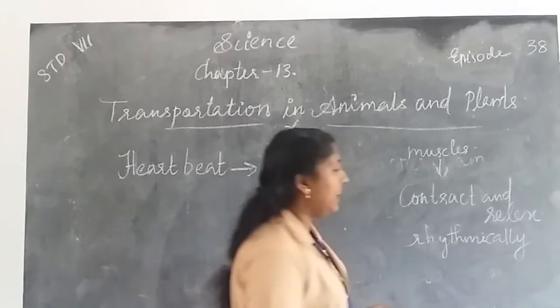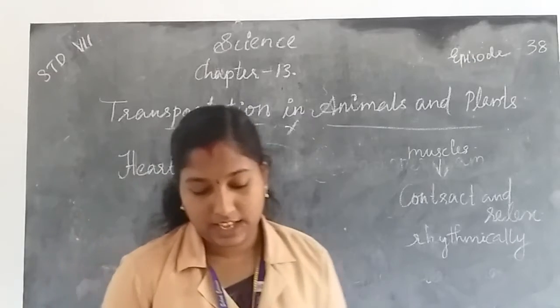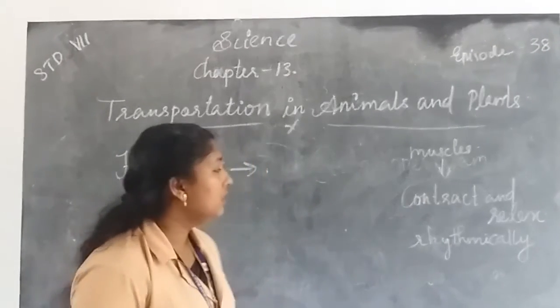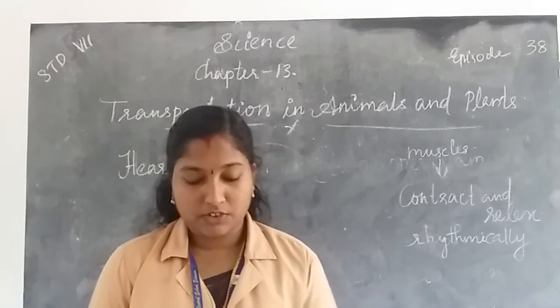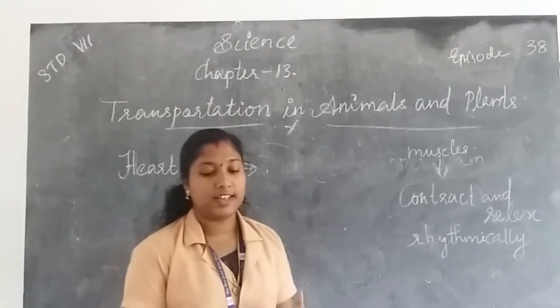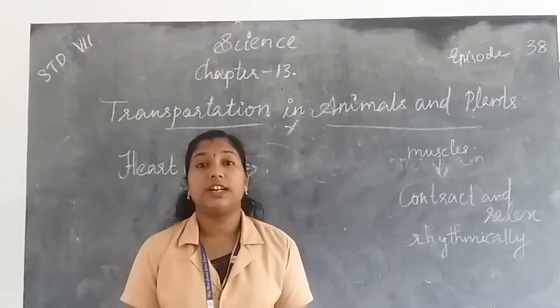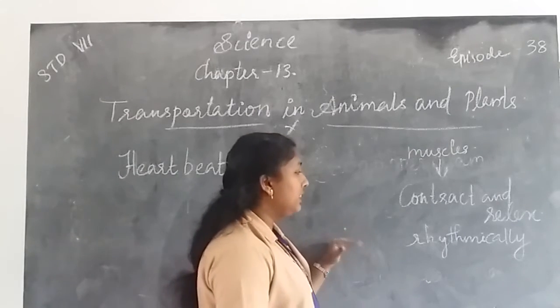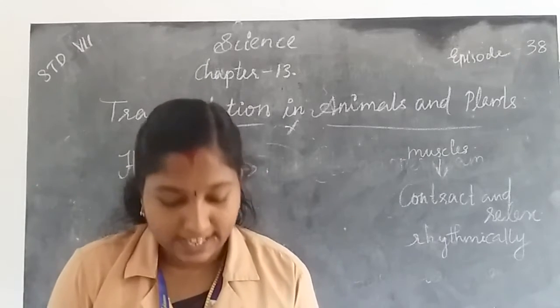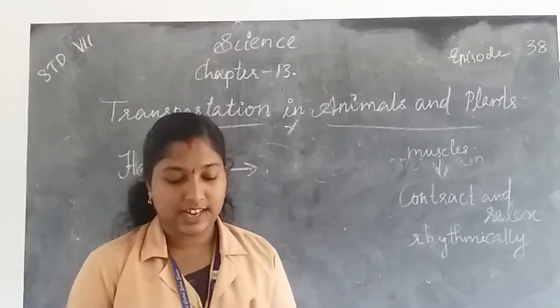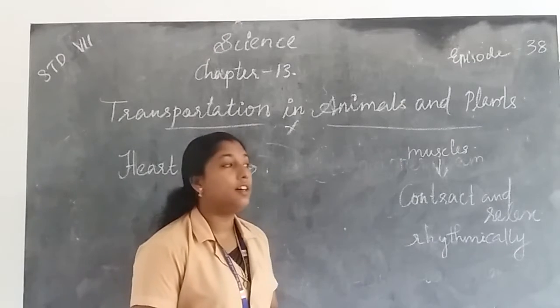Then this rhythmic contraction followed by its relaxation constitutes a heartbeat.